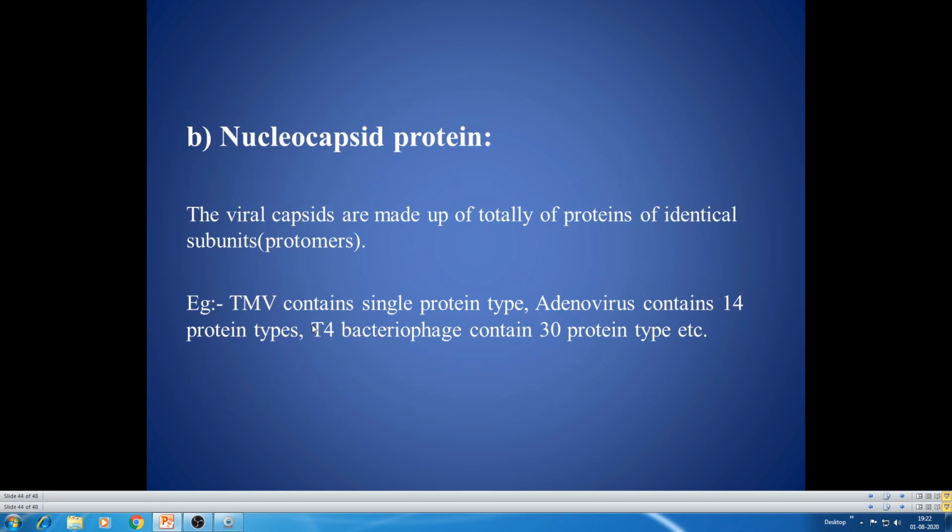Then nucleocapsid proteins. The viral capsid is made up of proteins of identical subunits. We call them protomeres. For example, TMV, tobacco mosaic virus, contains a single protein type. But in the case of adenovirus, it contains 14 protein types. T4 bacteriophage contains 13 protein types. So the number of proteins also varies from virus to virus. That is that much about the nucleocapsid protein. The envelope protein is there, nucleocapsid protein is there.